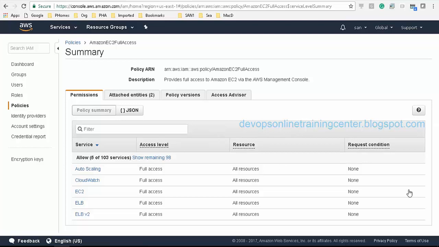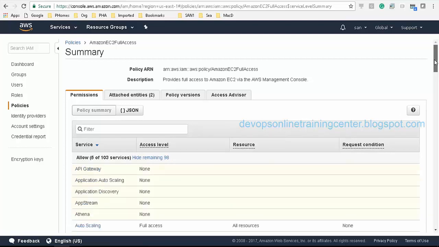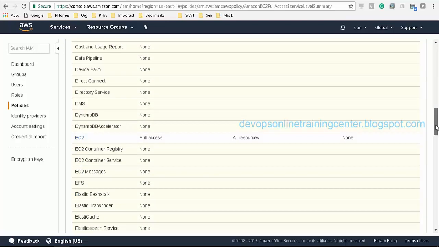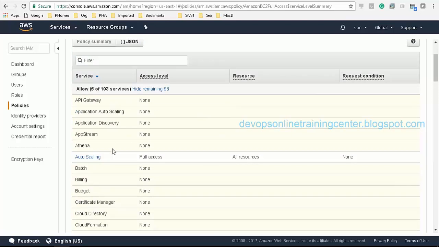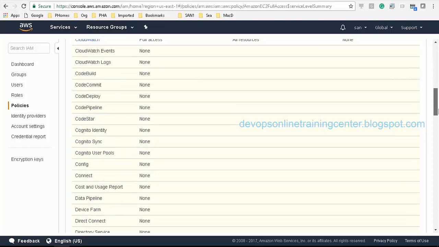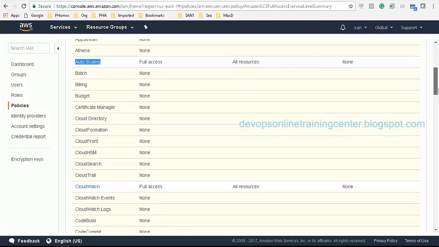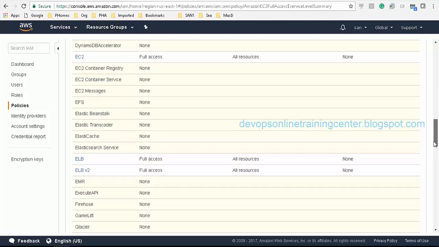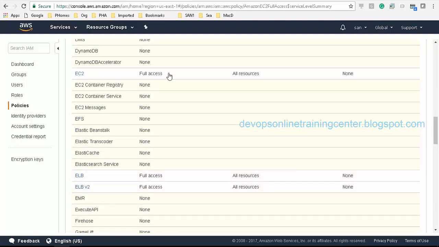So auto scaling, CloudWatch, EC2, ELB, ELBv2. So these are the different services which gives some of the features, something like auto scaling, load balancer, and CloudWatch and all this to see the metrics. CloudFormation is to create the immutable infrastructure, and these are the different services from EC2. So all these things we have been given access to.